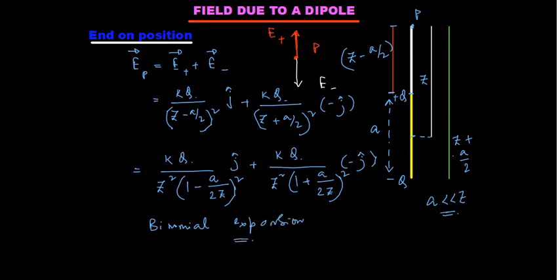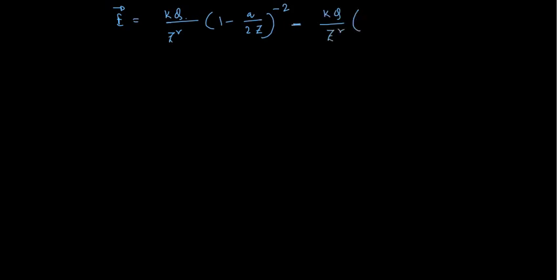So we can write here E vector is equal to KQ by z square into 1 minus a by 2z whole to the power minus 2, and I am writing together by taking that minus sign here, minus KQ by z square into 1 plus a by 2z to the power minus 2, total bracket j cap.